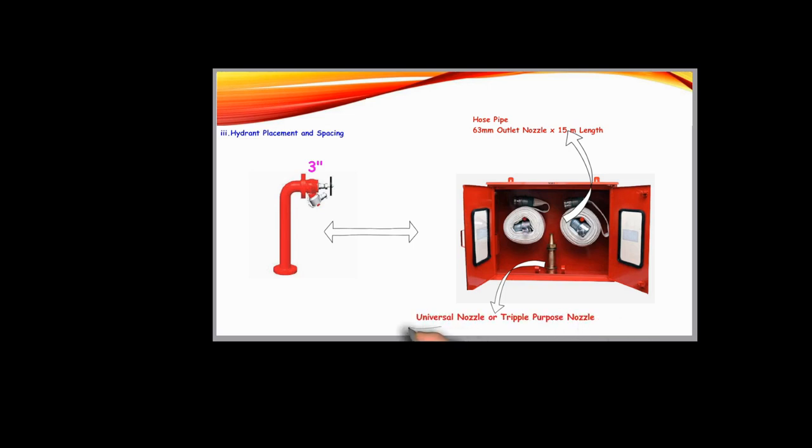This nozzle should be capable of discharging a minimum of 900 liters per minute of water at a pressure of 7 kg per centimeter square gauge. This setup ensures that the fire hydrant system is ready to deliver high capacity water flow whenever needed.